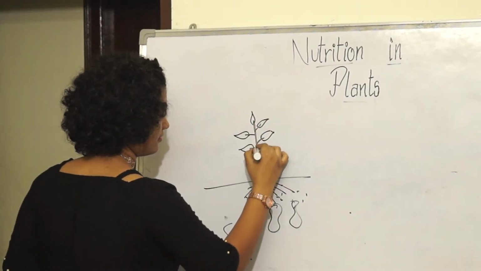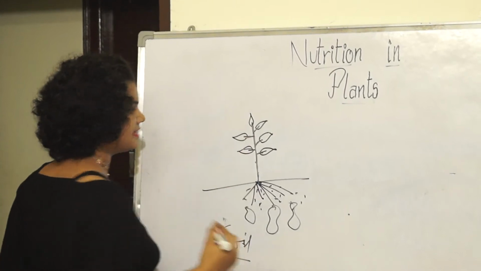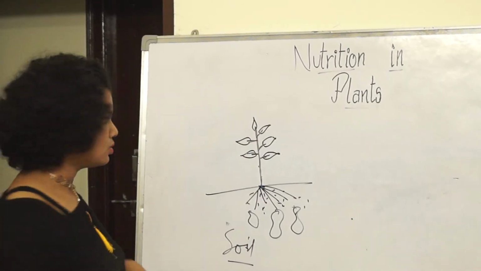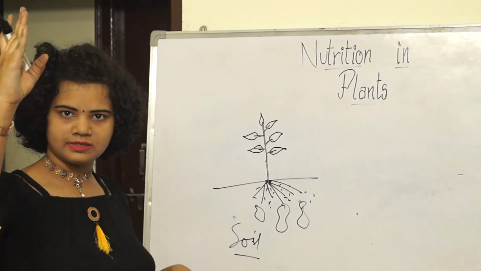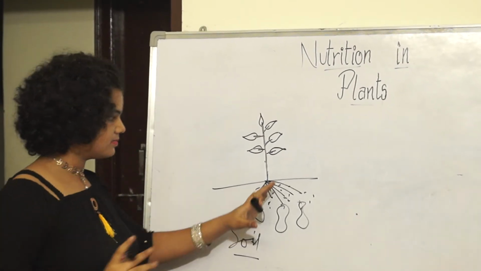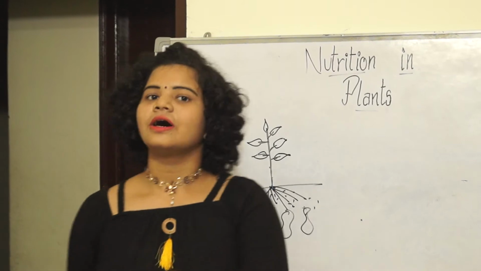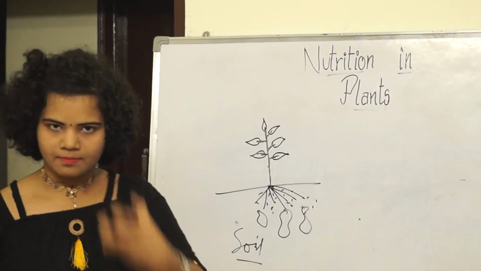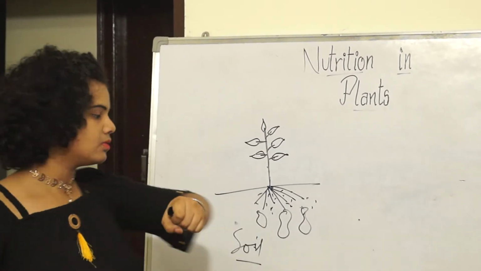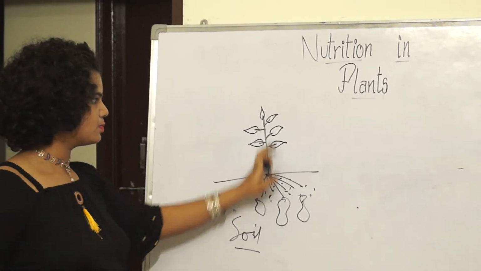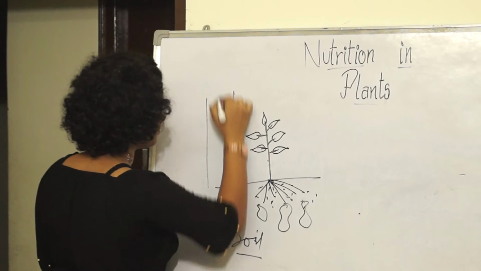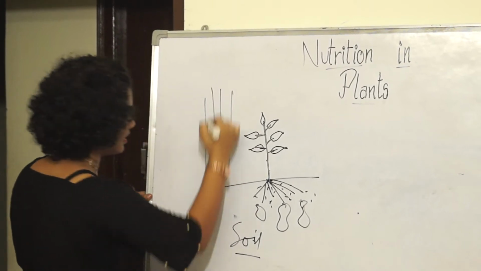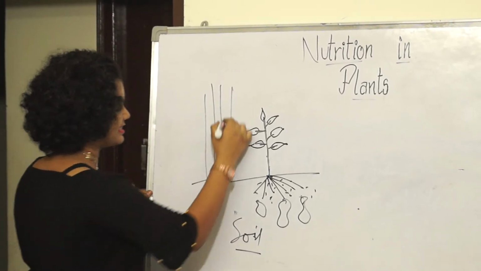You have different parts of the leaves where the minerals and nutrients go. These minerals and some components of food that the roots absorb are transported through tubes. These tubes are called vessels.